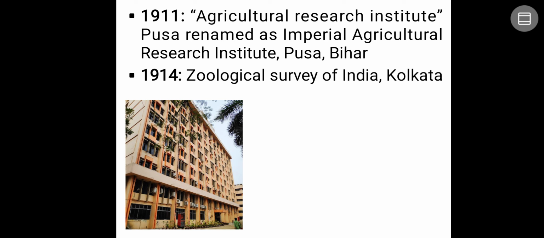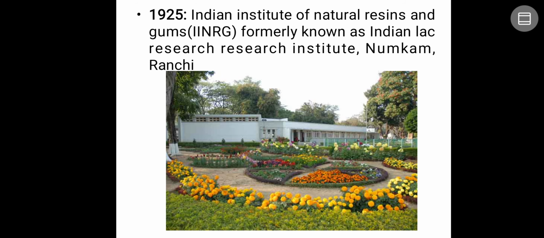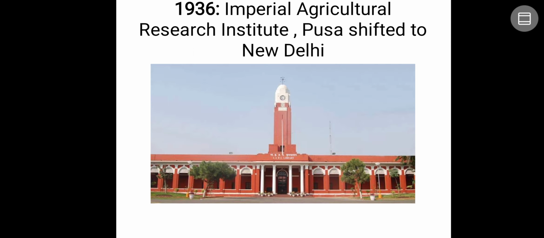Next, after 3 years, that is 1914, the Zoological Survey of India was established in Calcutta. Next, in the year 1925, the Indian Lac Research Institute was established in Namkum, Ranchi of Jharkhand, ILRI. But currently, it is called IINRG, the Indian Institute of Natural Resins and Gums, which purely works on lac itself.